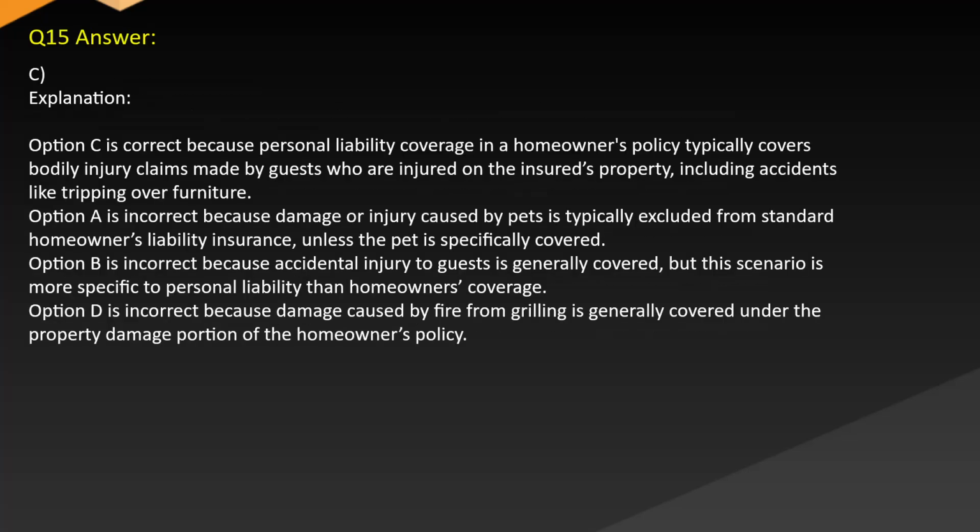Answer C. Explanation. Option C is correct because personal liability coverage in a homeowner's policy typically covers bodily injury claims made by guests who are injured on the insured's property, including accidents like tripping over furniture. Option A is incorrect because damage or injury caused by pets is typically excluded from standard homeowner's liability insurance unless the pet is specifically covered.